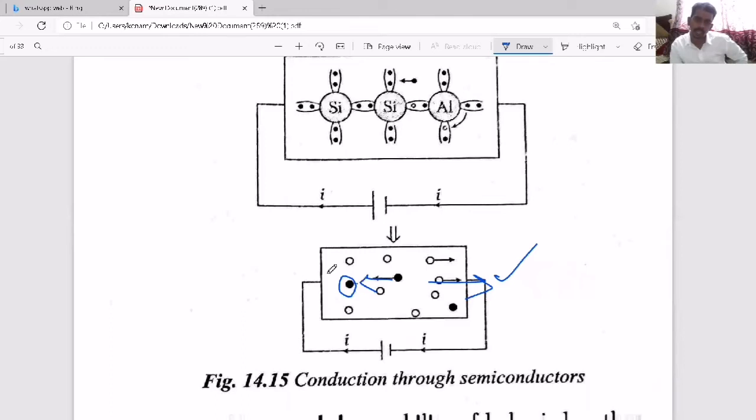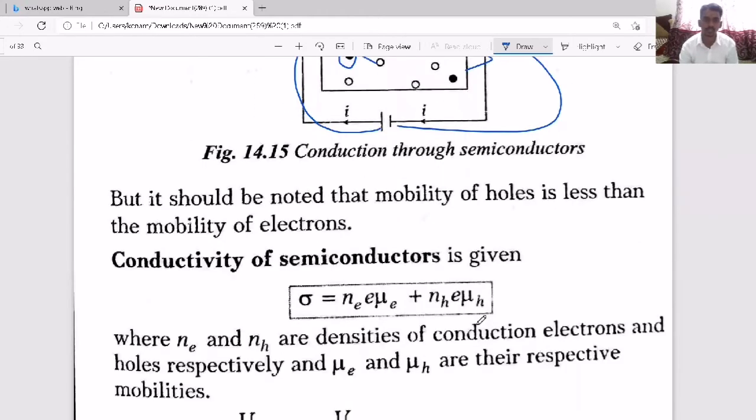The positive terminal attracts electrons, so they try to come here, and the negative terminal attracts positive charges, so they try to come here. This way, when you connect it to a battery, electron and hole flow happens within the semiconductor. That is what they are trying to show here.